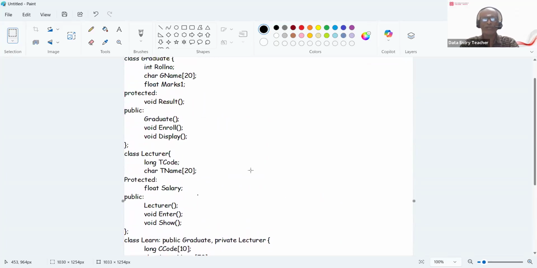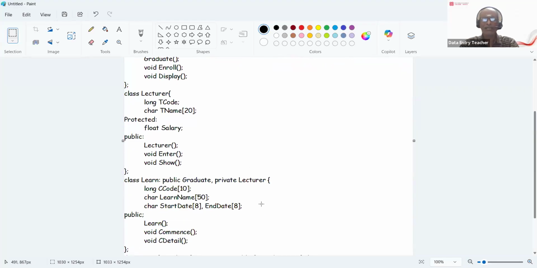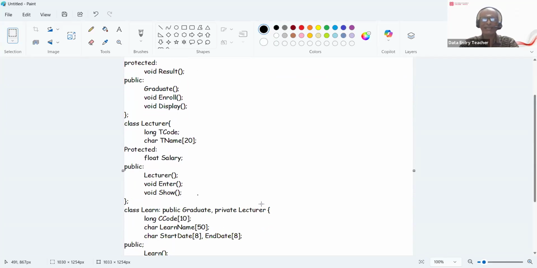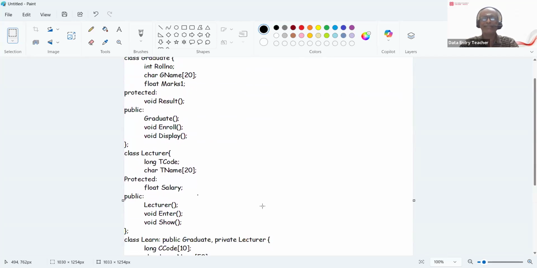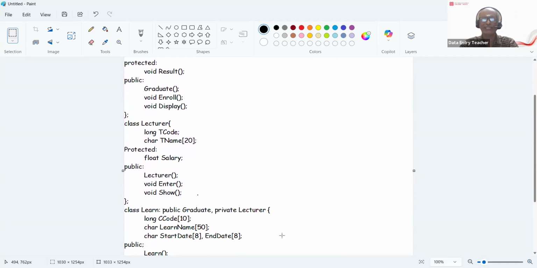So now what we are going to see, learn inherits the graduate as public. So the objects of learn can access the data members and the functions of the graduate class, but learn is inheriting lecturer as private.